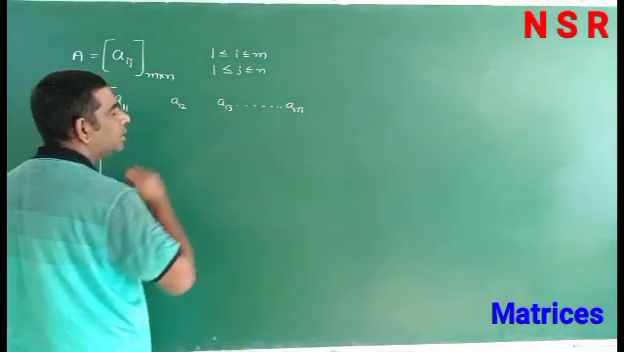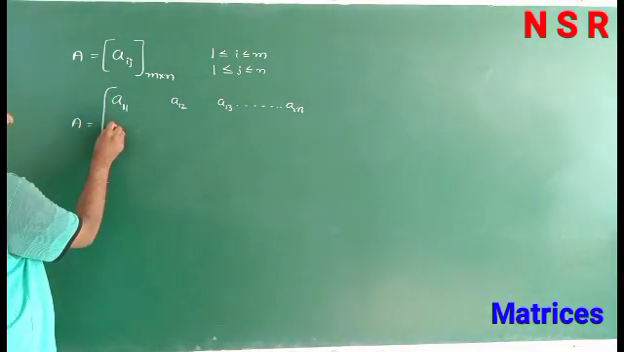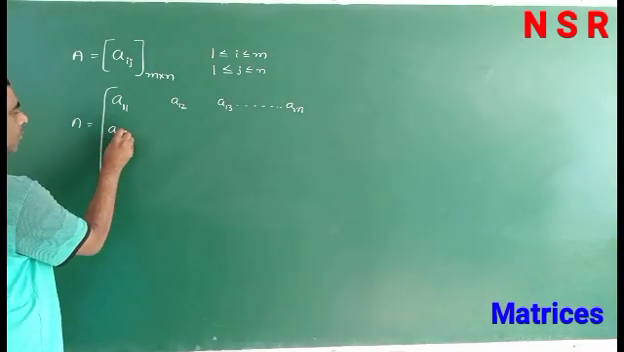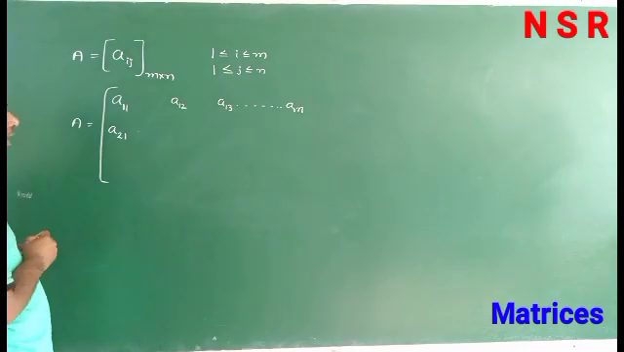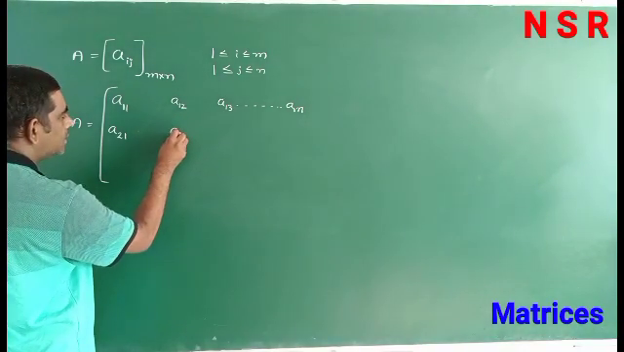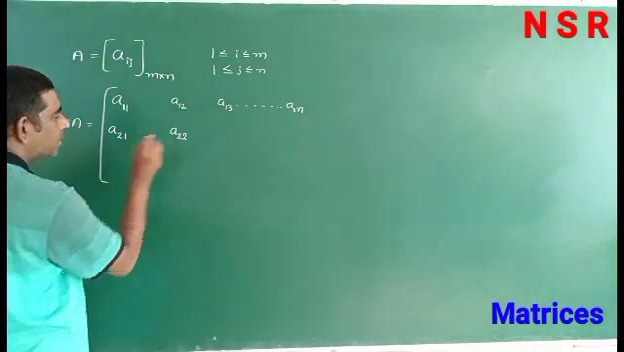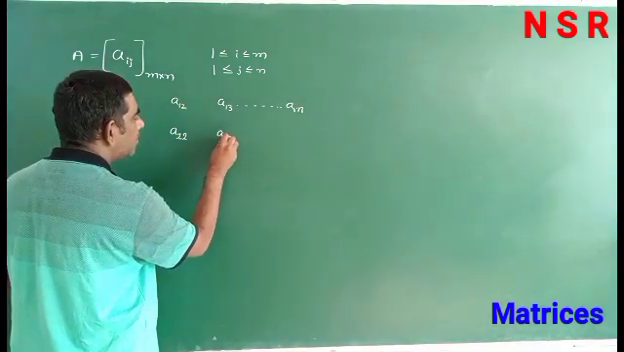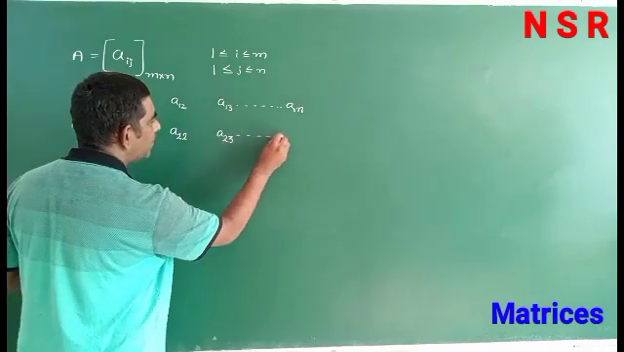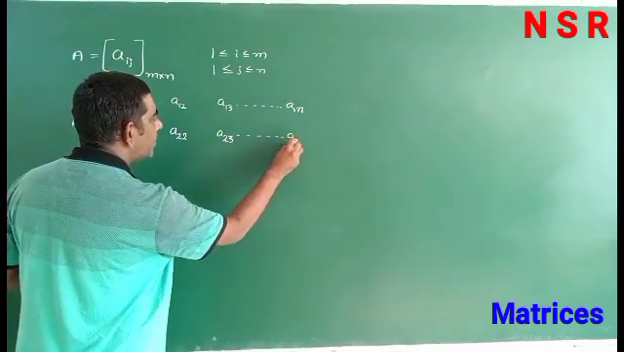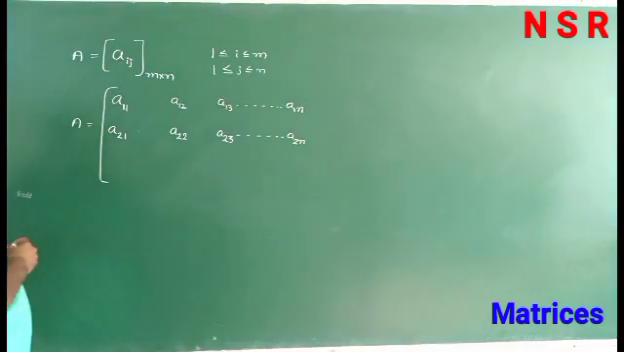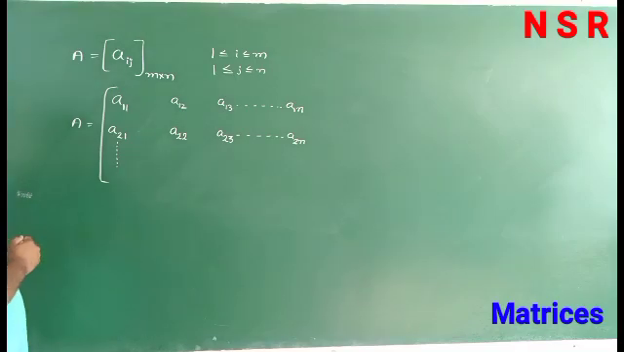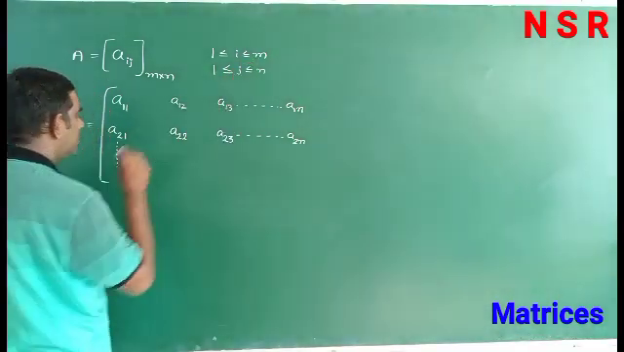First row, nth column. Next, second row, first column A21. Next, second row, second column A22. Second row, third column A23, up to second row, nth column A2n. So up to here we have a total of m rows.